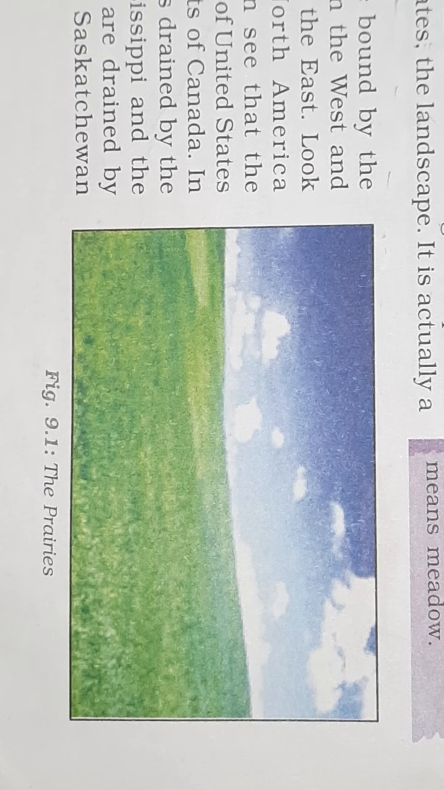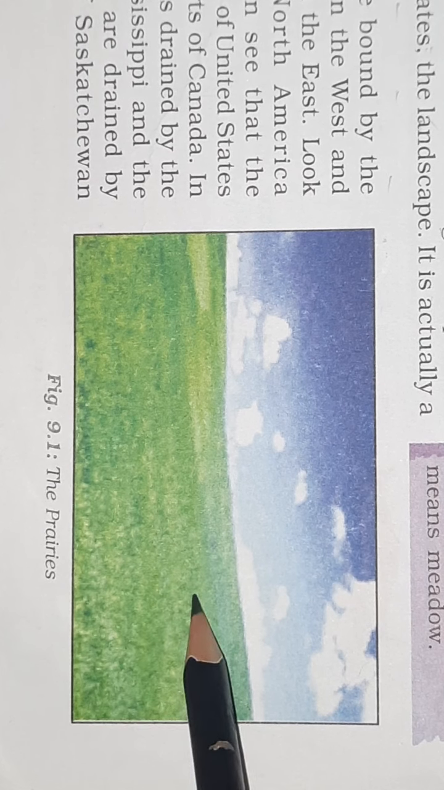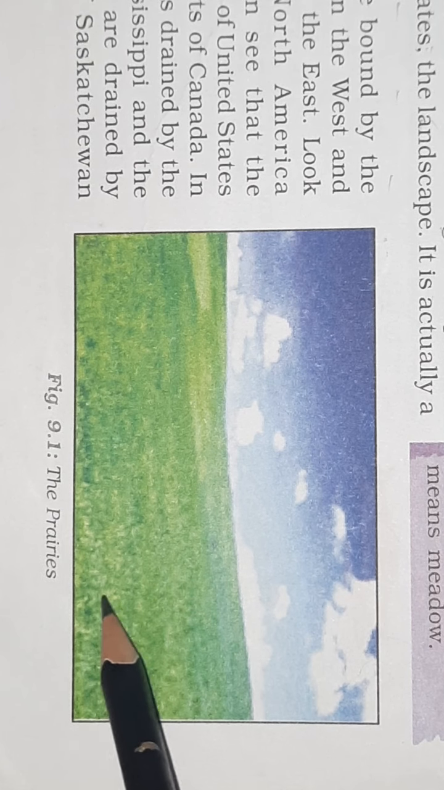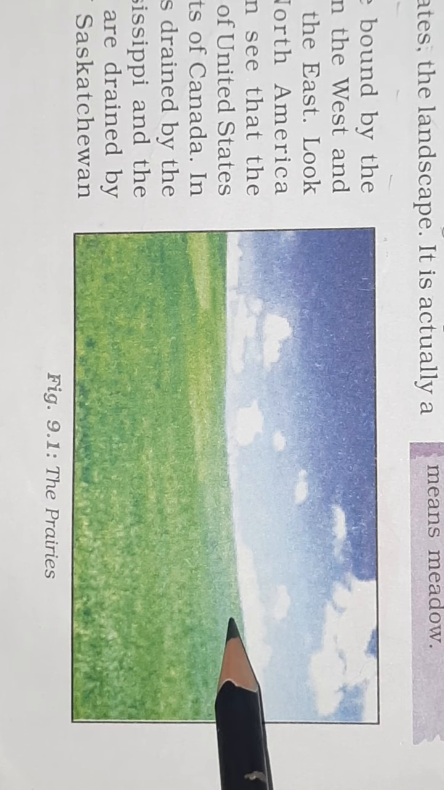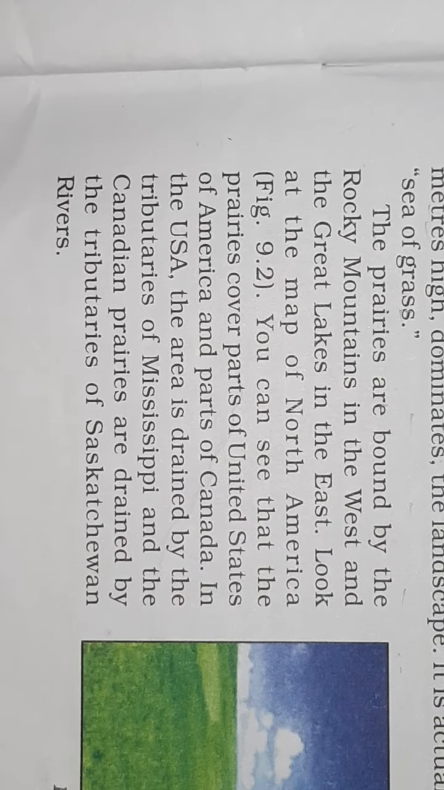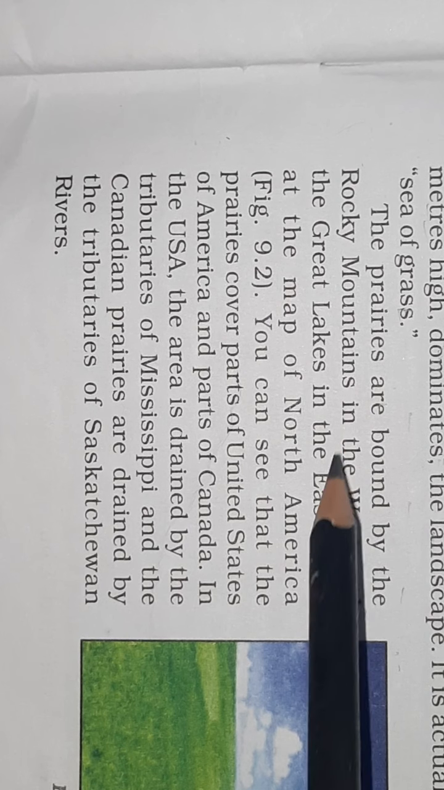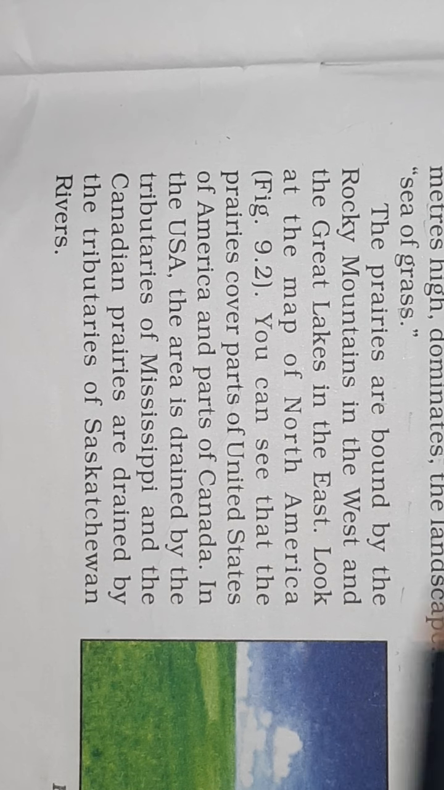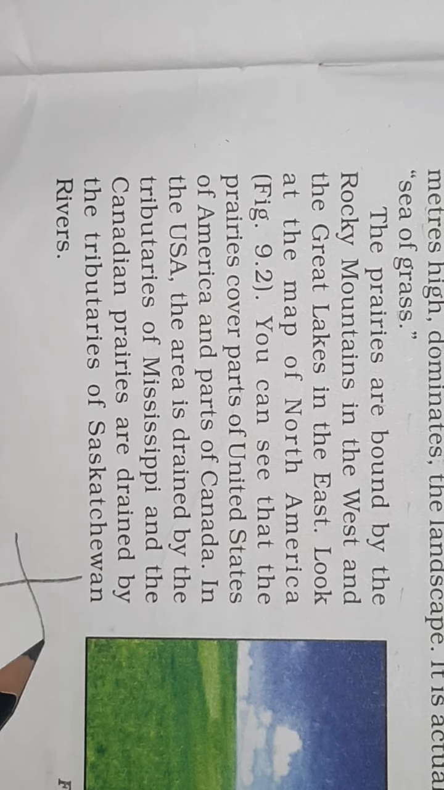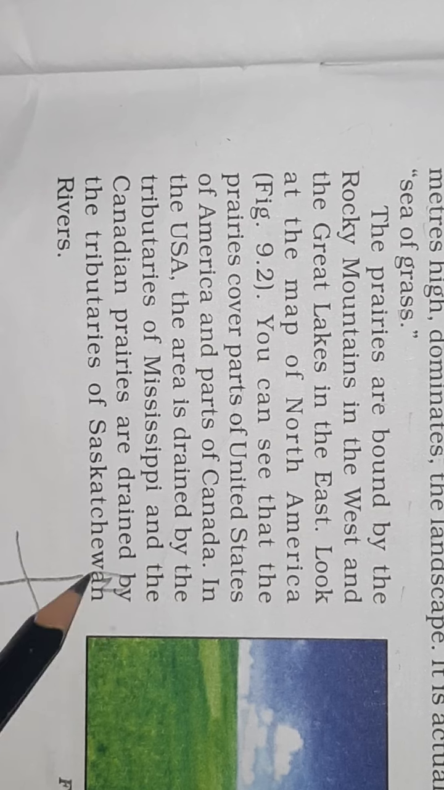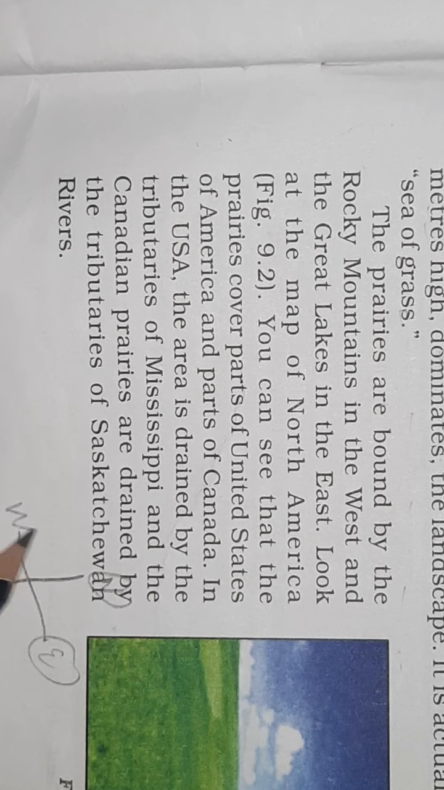Here also, just look at the picture of the prairies. Wow, what a beautiful and tall grass, as you can see here. It's up to 2 meters high and dominates the landscape, actually a sea of grass. The prairies are bound by the Rocky Mountains in the west and the Great Lakes in the east. Just look at here: north, east, south and west.